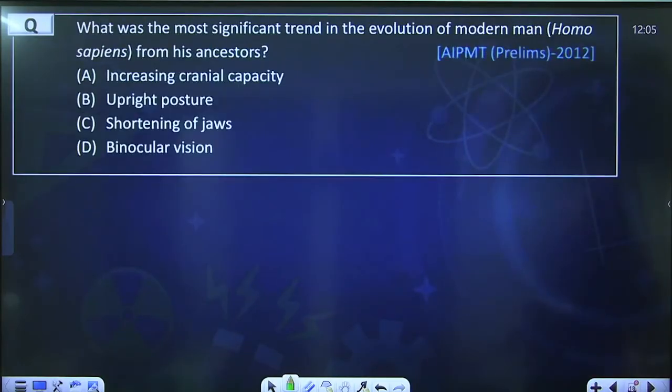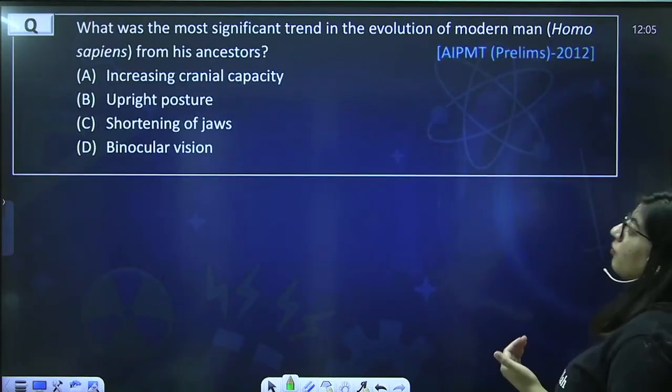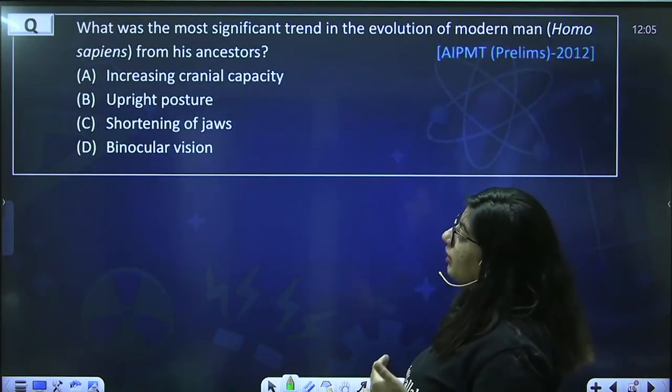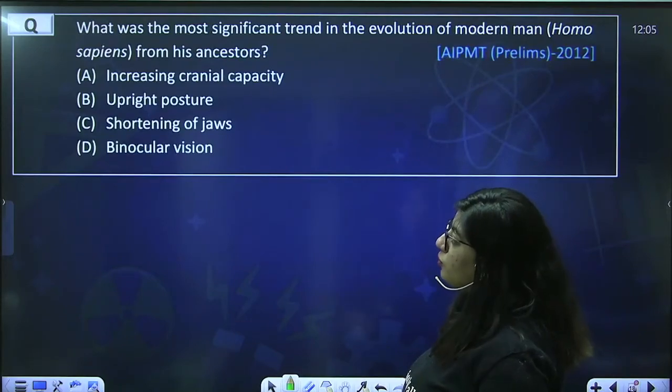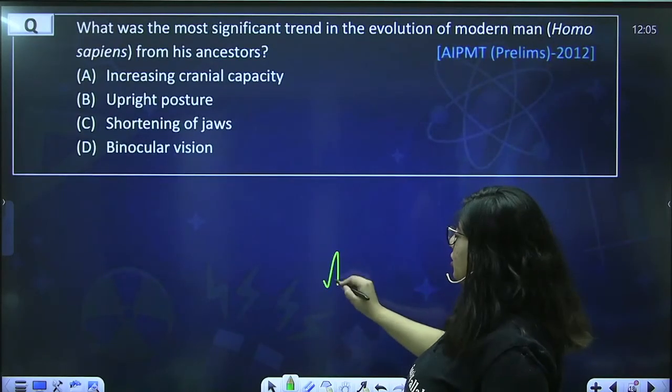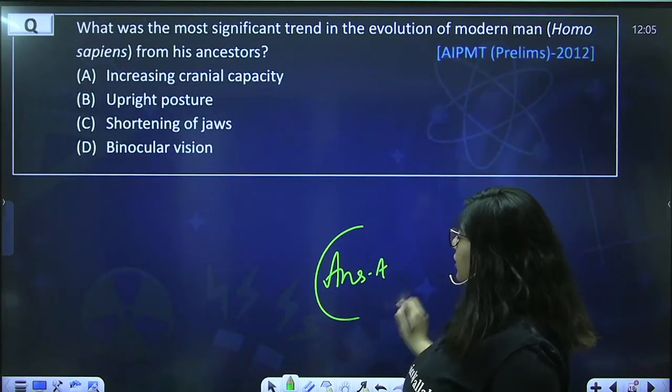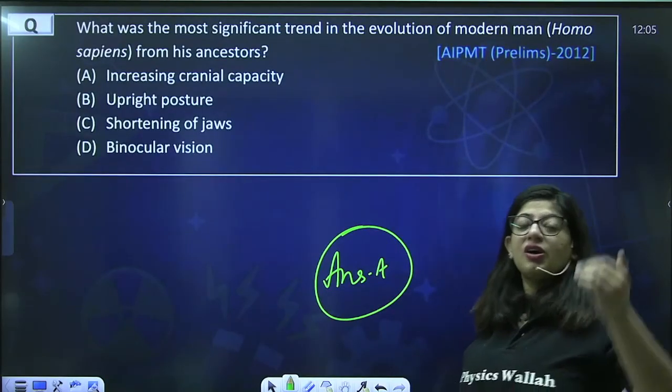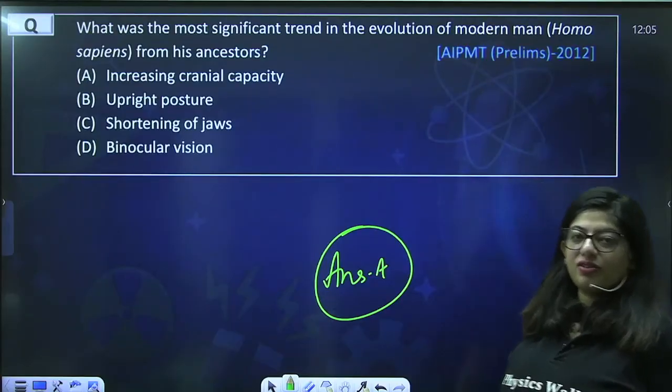Next, what was the most significant trend in the evolution of modern man from its ancestor? Increased cranial capacity, upright posture, shortening of jaws, binocular vision. Just now we discussed in the previous question, increased cranial capacity was the only feature on the basis of which we have put them in that trend.